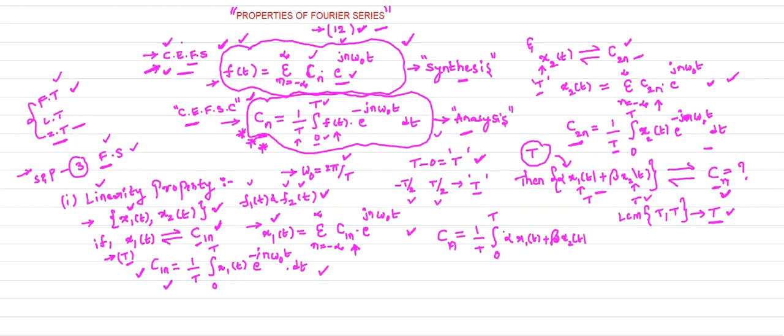So that is your signal now, into e power minus jn omega naught t dt.